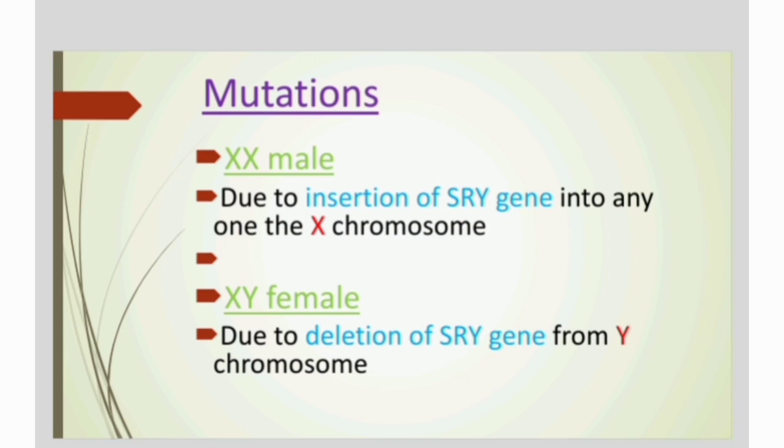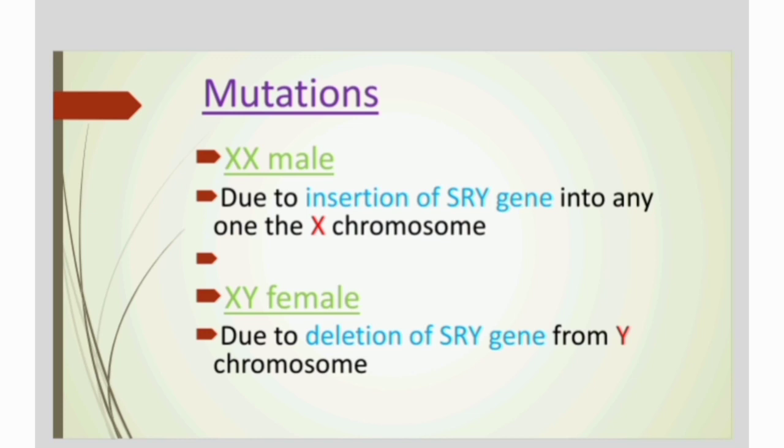If we insert it, that SRY gene induces the TDF, and the TDF leads to secretion of testosterone, which converts into DHT, so that DHT will form the testes. At last we'll get the male reproductive system.